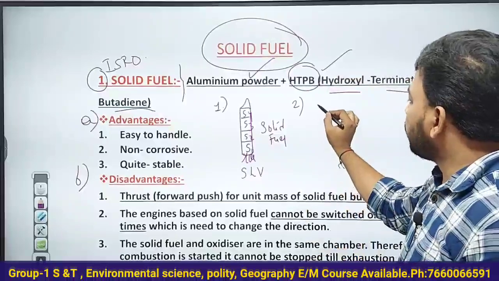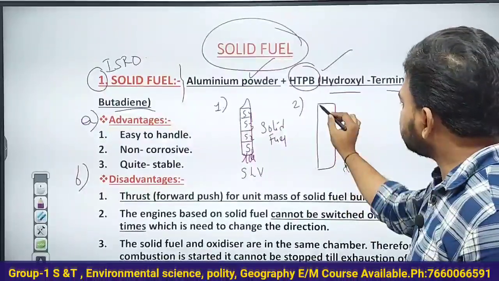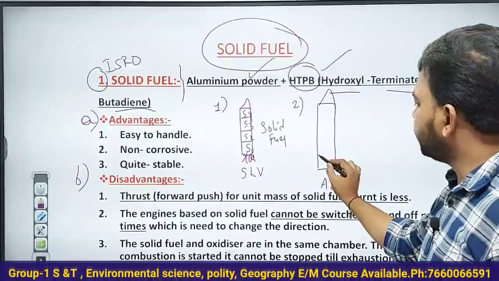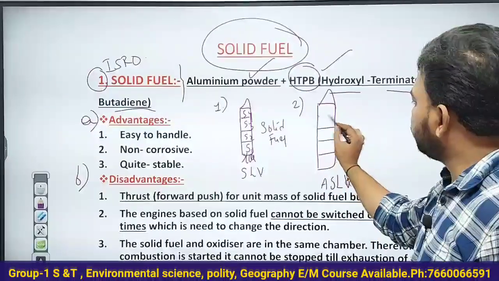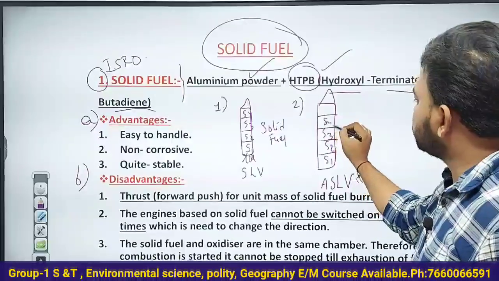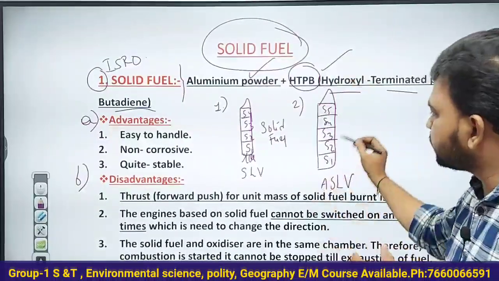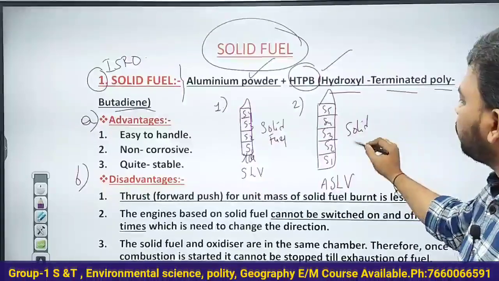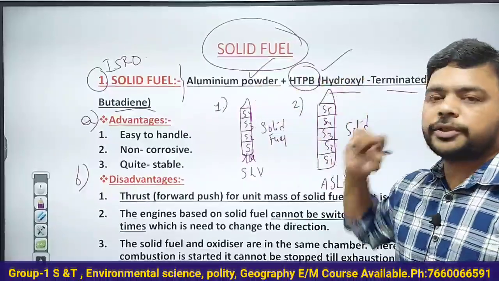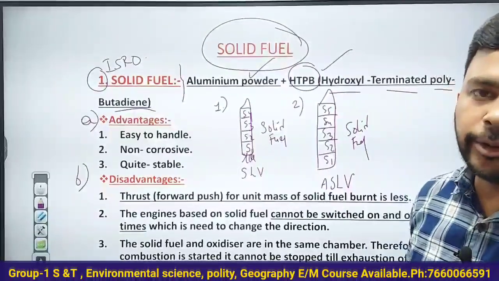Then ISRO has the rocket called ASLV. So what is this ASLV? Augmented Satellite Launch Vehicle. 5 stages: stage 1, stage 2, stage 3, stage 4, stage 5. All of these stages use solid fuel. What is that? Aluminium powder mixed with hydroxyl terminated polybutadiene.